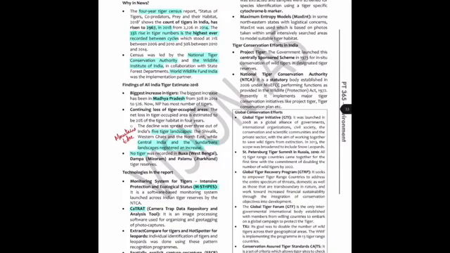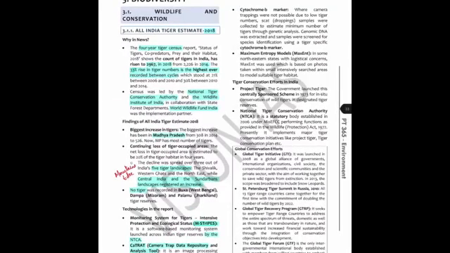So what is it? It's a software-based monitoring system launched across Indian tiger reserves by the NTCA. Now this is important. Now we have NTCA, which is coming up twice already. One was in the sense that it is responsible for the tiger census, and second is that M-STrIPES is something which was made by the NTCA. So this is an important fact. Cytochrome B marker. So this is also a technical term.